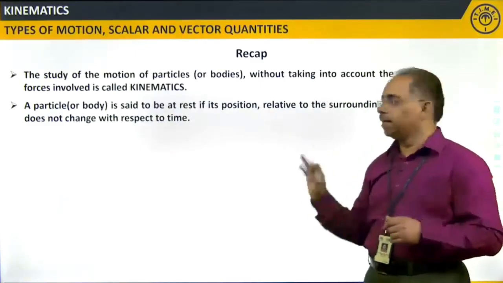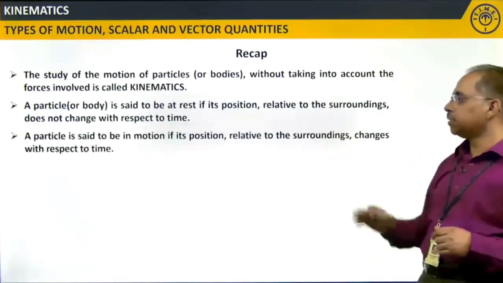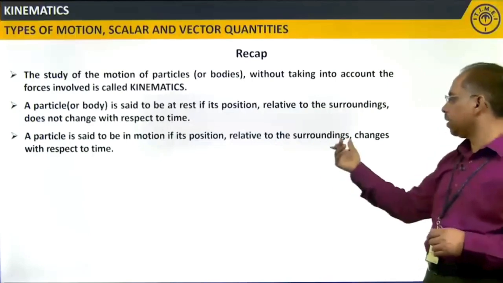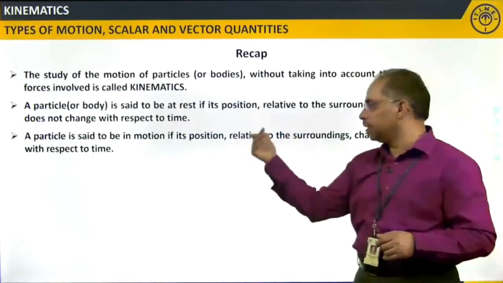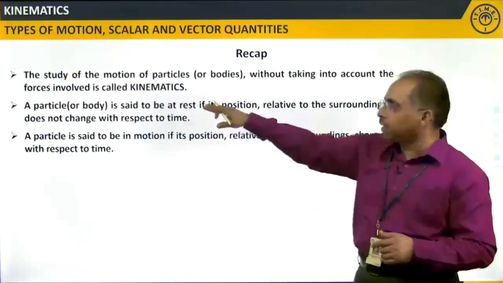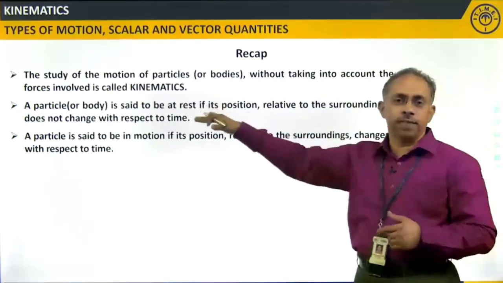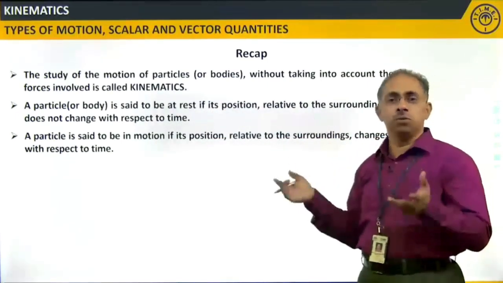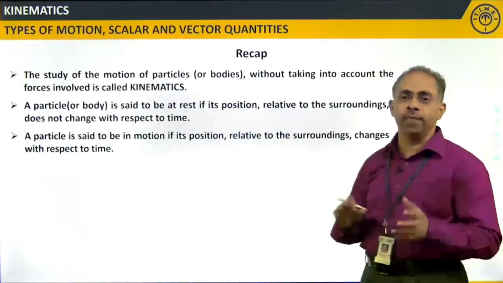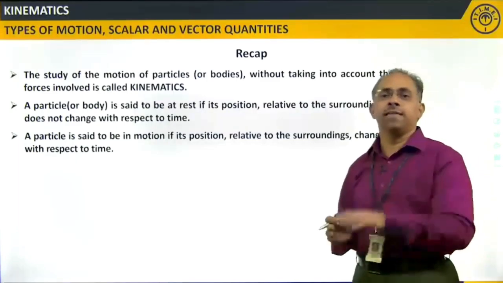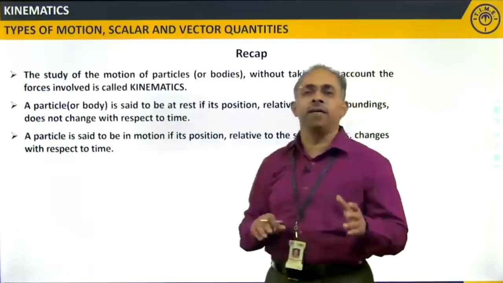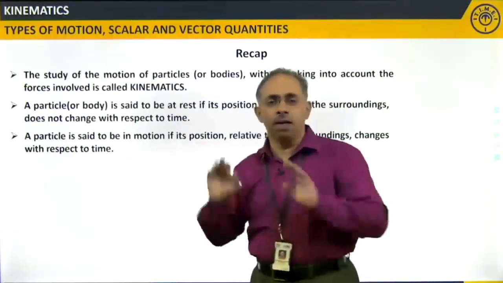Similarly, a particle is said to be in motion relative to its surroundings if its position relative to the surroundings is changing with respect to time. So, this categorizes the difference between rest and motion. We also know that rest and motion are both relative. That means, if a body is at rest with respect to one body, at the same time the same body can be in motion with respect to another body.